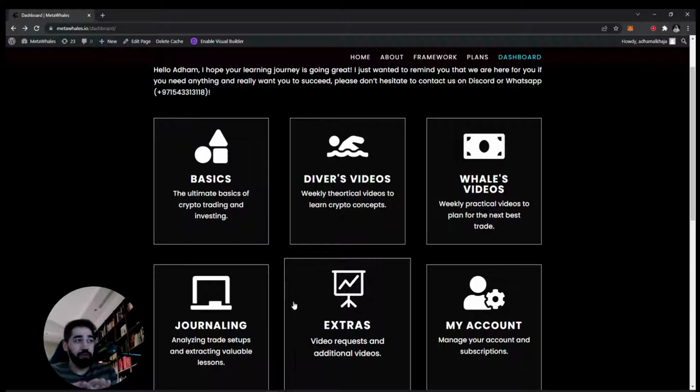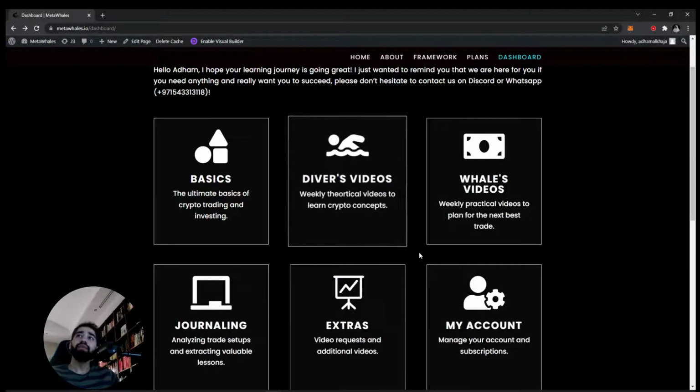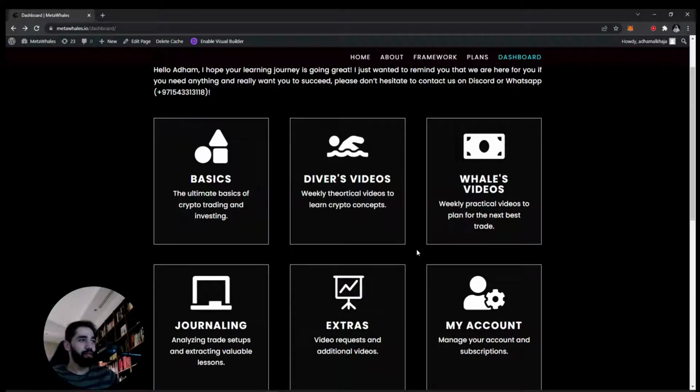Currently it's an educational platform, very practical and theoretical, and it's also crypto focused. Where are we heading to? I'm going to keep this to one sentence only. What MetaWhales.io is planning to do is to build financial literacy and knowledge and put that into practice for any person who wants to enter the financial field and be financially successful, financially free, as they say. So we're setting a plan and frameworks for that.